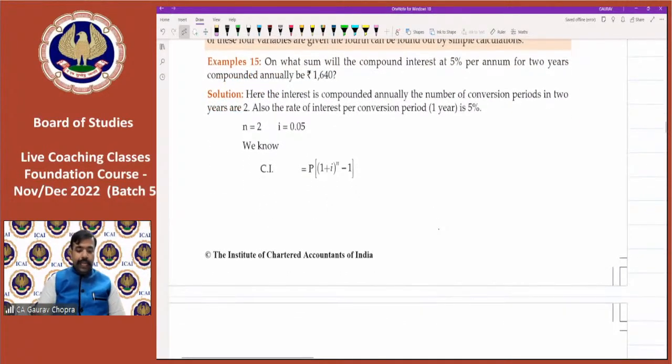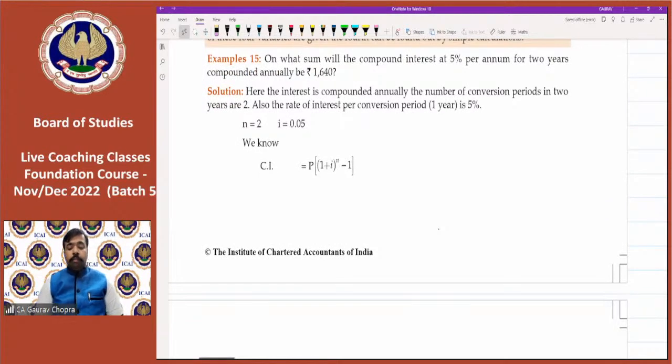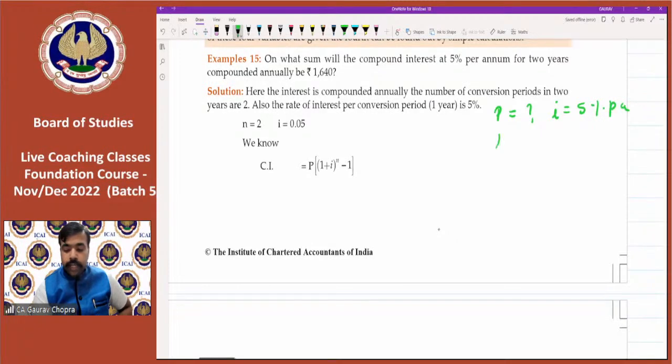Now, the next one: on what sum will the compound interest at 5% per annum for 2 years, compounded annually, be rupees 1640? On what sum? What sum means we have to calculate the principal this time. Rate is 5% per annum. Then time is 2 years, compounding annually. Compounding is done on annual basis, and 1640.